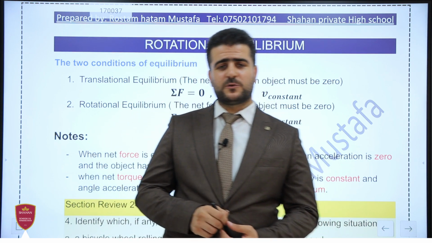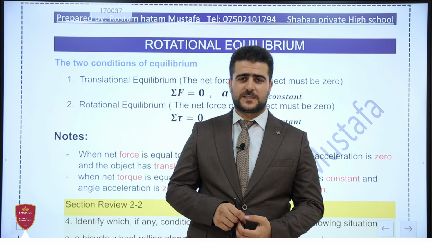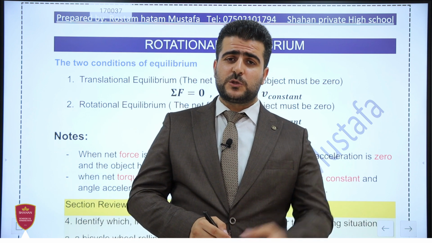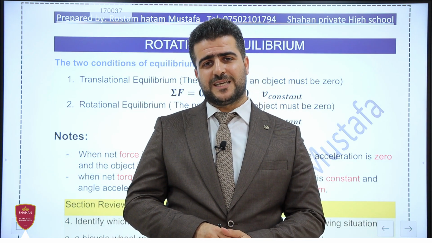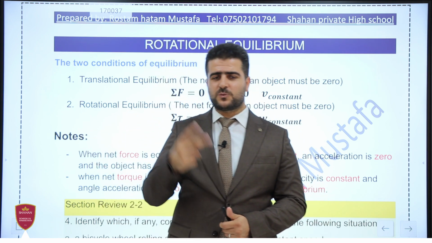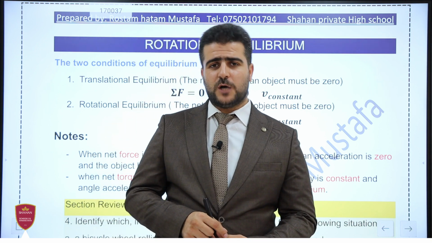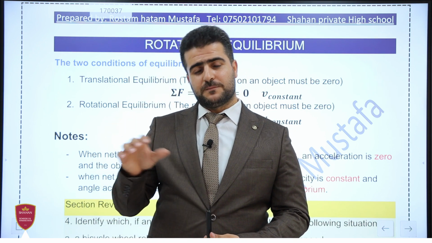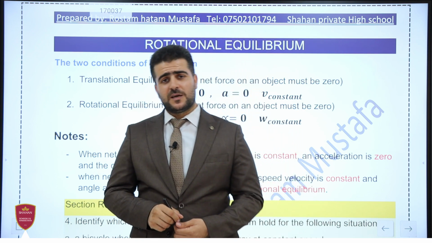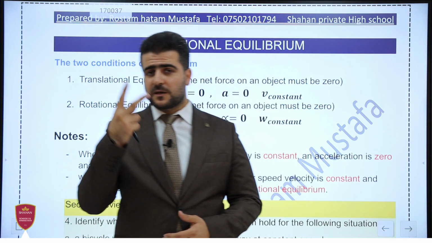Today, we're talking about a very important topic in grade 12 physics. Our topic is the equilibrium state. We have two conditions in the equilibrium state. The first one is the translational equilibrium state, and the second one is the rotational equilibrium state. When an object moves or rotates about a fixed axis, we say it's in the equilibrium state if it meets these two conditions.